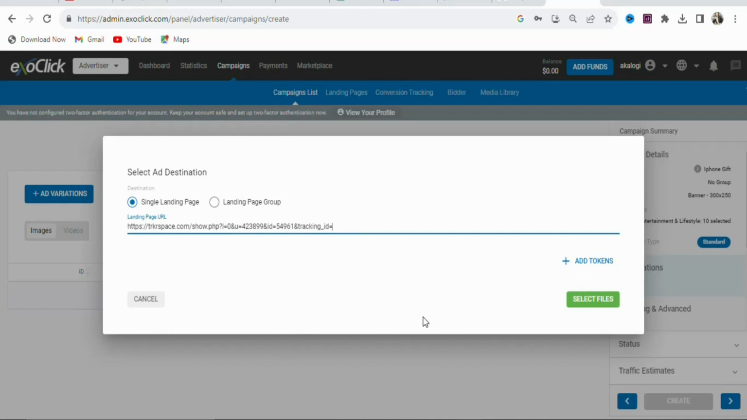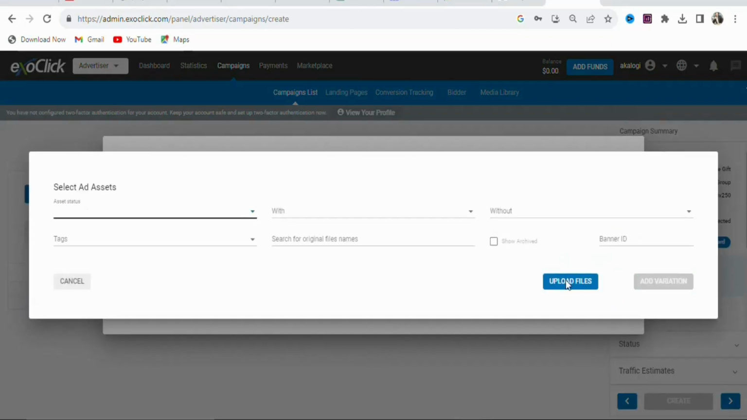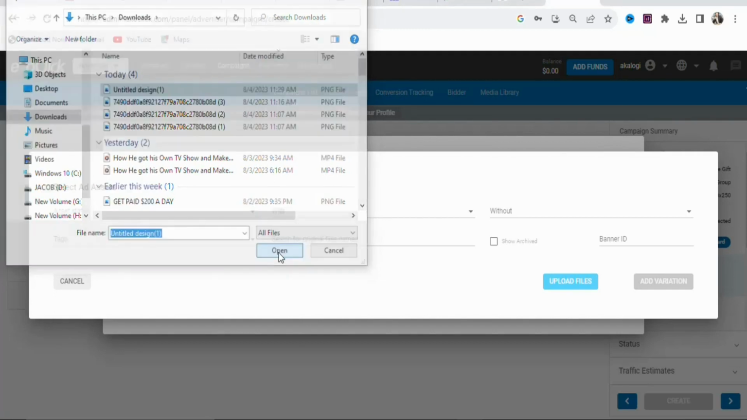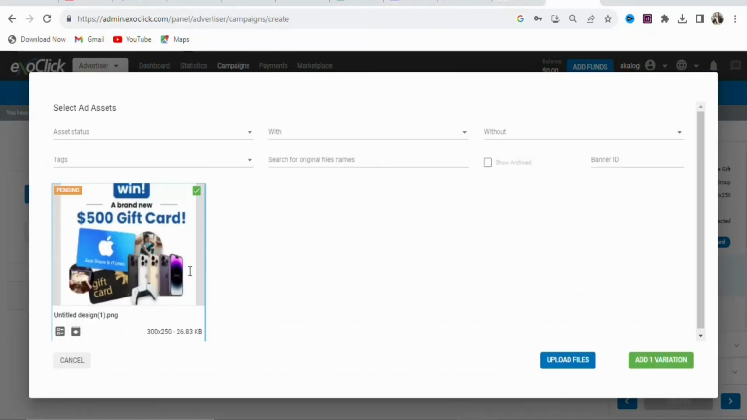The next step is that you are going to click right here select file so that you can upload your image. Click on it. Once you click on it, you can see right here upload files. Click on it so that you can upload your image. Once you click on it, you are going to select the image that you designed. Once that is done, click on open. Once you click on open, you can see this is your image.